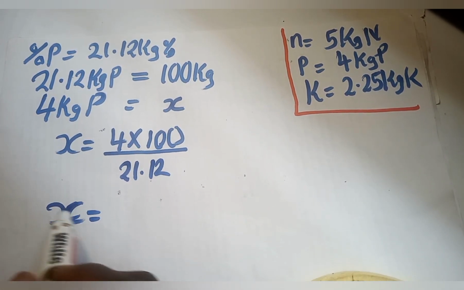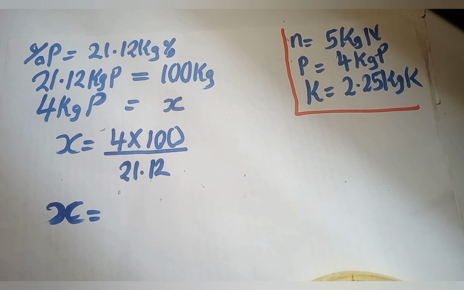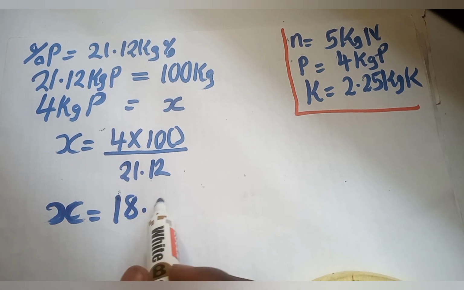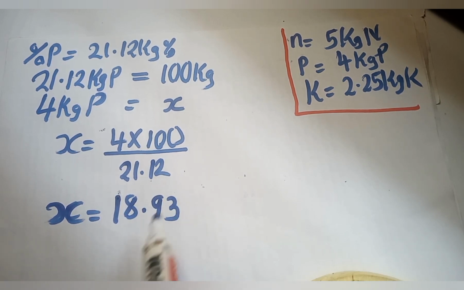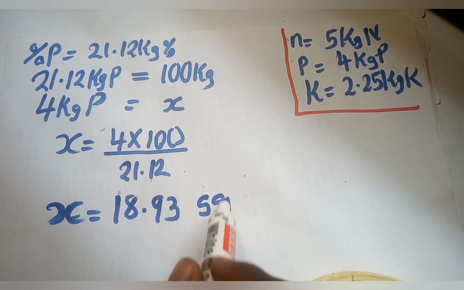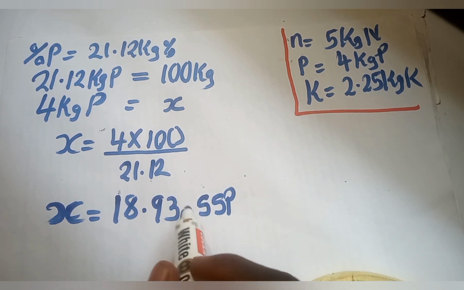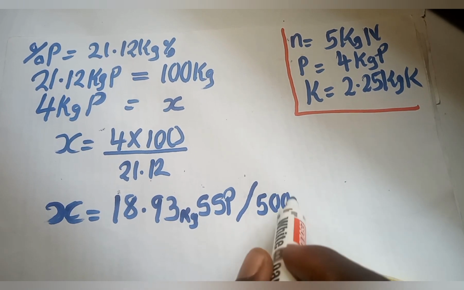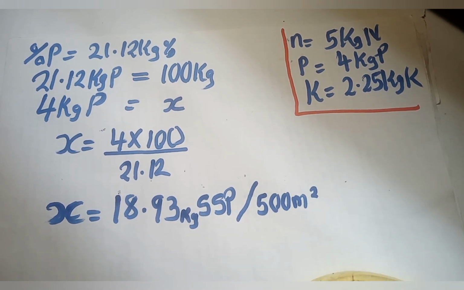X is equal to, punch your calculator, 18.93. That means 18.93 kilogram of SSP will be required in 500 meter square of the farmland. So that's it for single superphosphate.